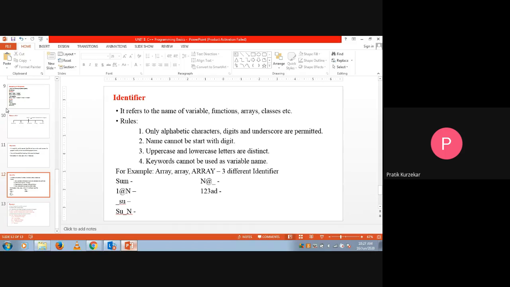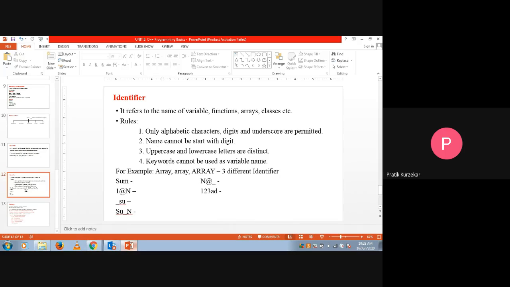After that, from the special characters, only underscore is permitted. So if we write the at the rate symbol, that at the rate is not part of an identifier. So the first rule says that in an identifier only alphabetic characters, digits and underscores are permitted.